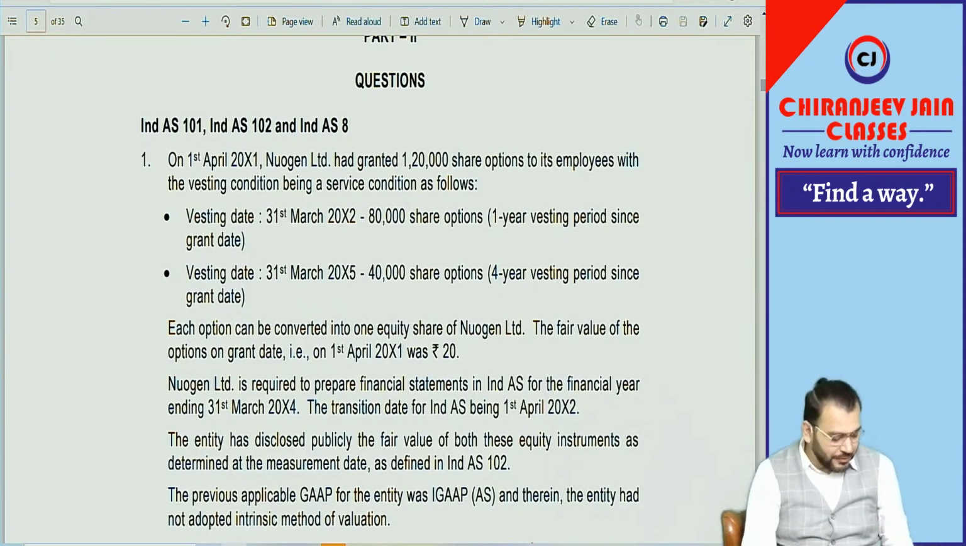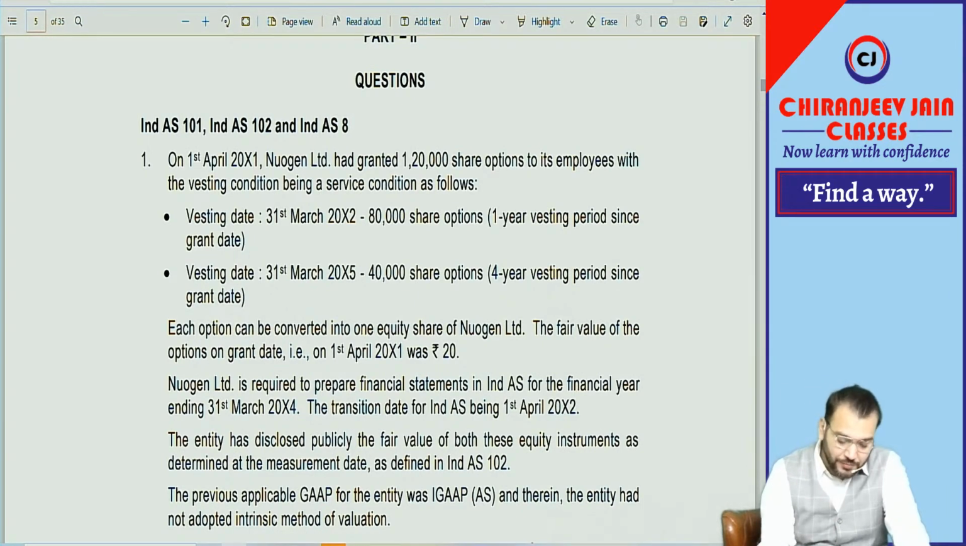The first question they have given is for Ind AS 101. Ind AS 101 means first time adoption of Ind AS. Correct. Let's see what the question has been given. On 1st April 2001, Newgen Limited had granted 1,20,000 share options to its employees with the vesting condition being a service condition, as follows. Service condition means it is also related to share based payment. So share based payment means Ind AS 102. So some points are related to Ind AS 102 also.